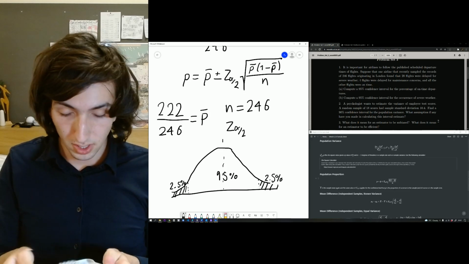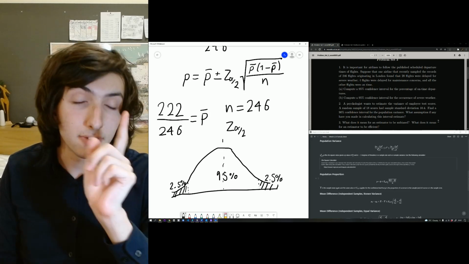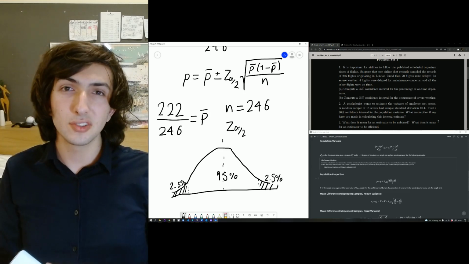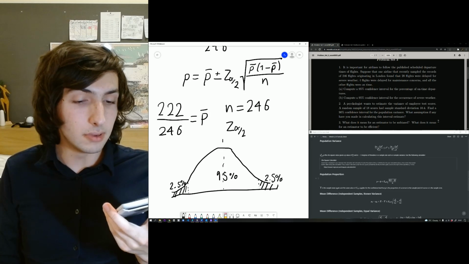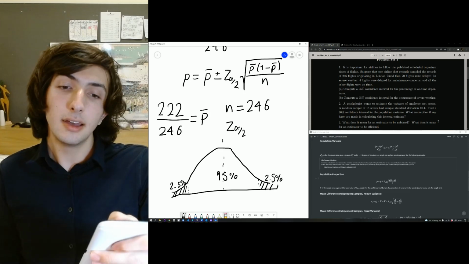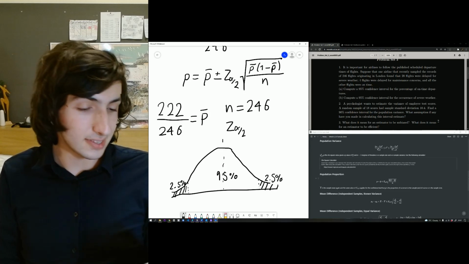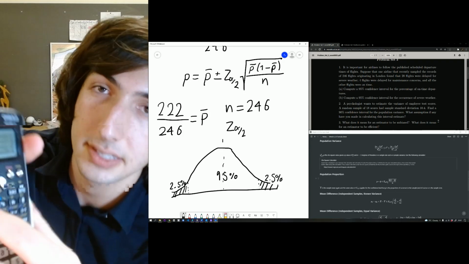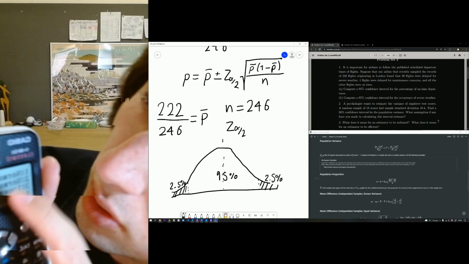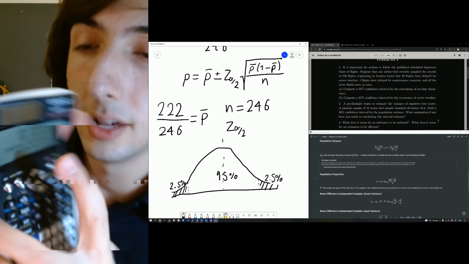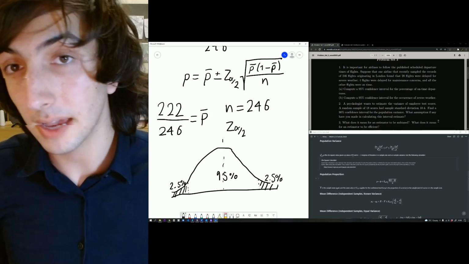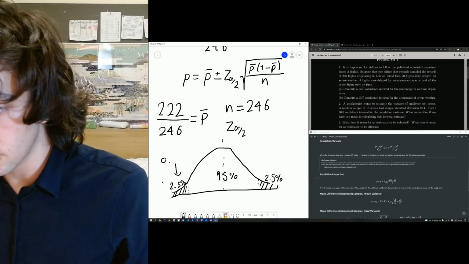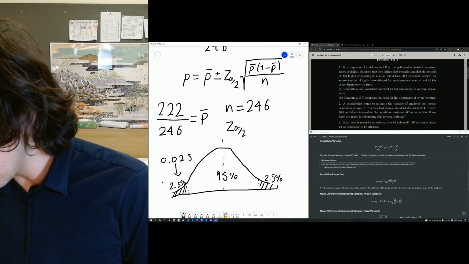All right. So what we're going to do is use the inverse normal function on the calculator. A lot of A-level students normally have these because they're normally required. Just so you guys know, it is a Casio FX-991EX calculator. I don't know if you guys can see that. It's called an inverse normal function. It's there on number 3. If you use that, and then you type in the area you're calculating for, here I'm going to calculate for the 0.025 area. So I'm going to type that in, 0.025.